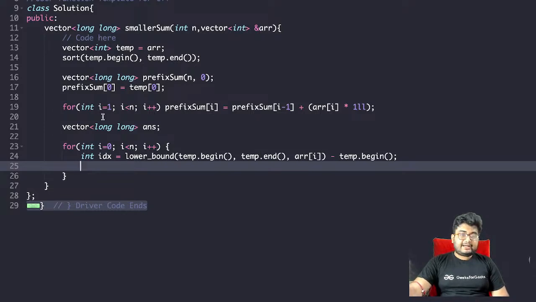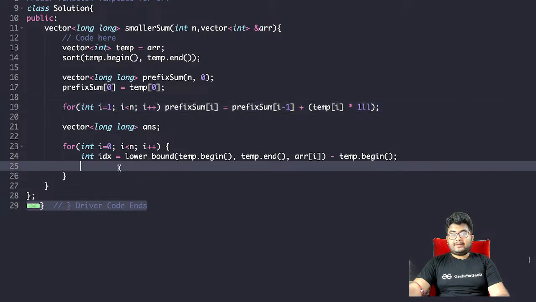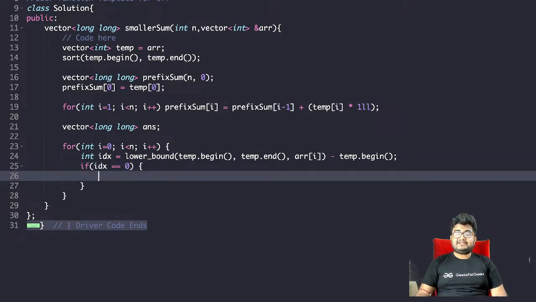Should be temp, not arr, in prefix sum. Sorry, yes, it should be temp of i. So we have the lower bound. After that, we have got the index. So if index equals 0, that means there is no element less than this element, because we are always sure it will give the first index greater than or equal to the element. We want the sum of lesser elements. So if it is equal to 0, that means there are no lesser elements, so in that case, answer.push_back 0.